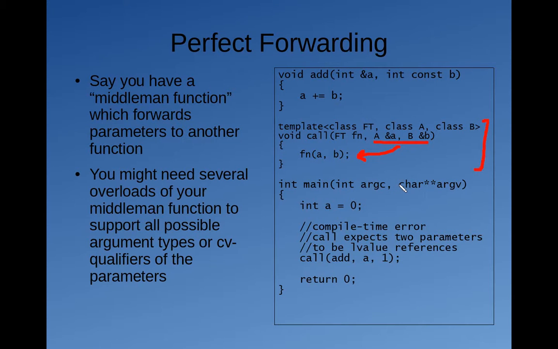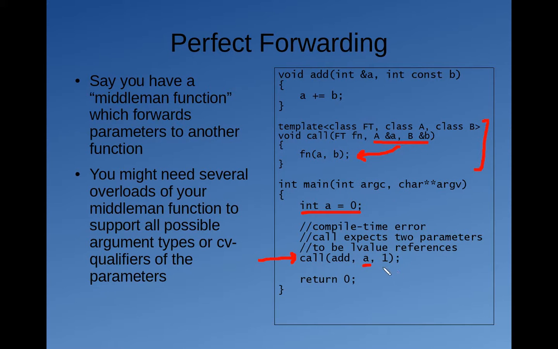Well, the problem is that we're actually restricting ourselves to certain value categories for the parameters. So call is expecting an L value reference for A and an L value reference for B. So in fact, we cannot initialize those with R values, for instance. So look at this call down here to the call function. We're invoking the call function, we're specifying add as the function we'd like to invoke, and then we pass in A. A is a variable we declared up here, so it's an L value, so we're initializing an L value reference with an L value, and that's perfectly legal. And then add is expecting an L value reference for A, so that works out just fine.